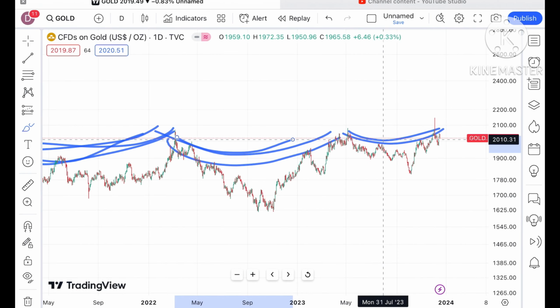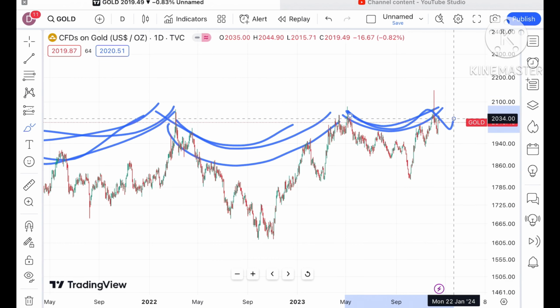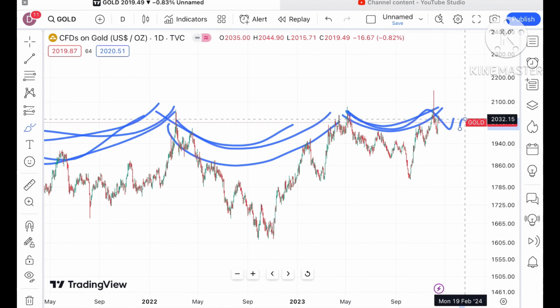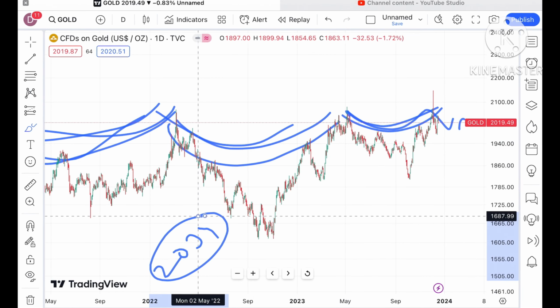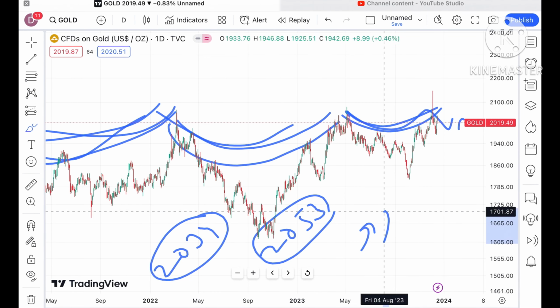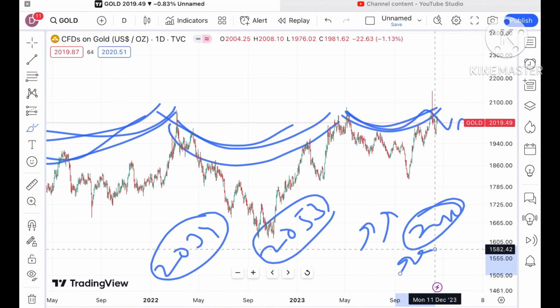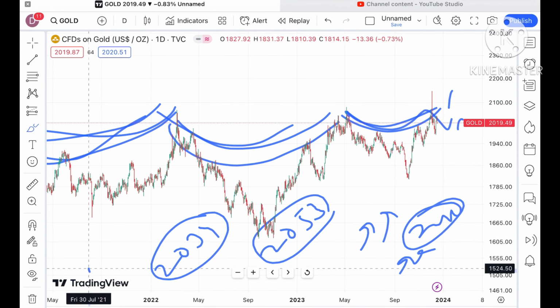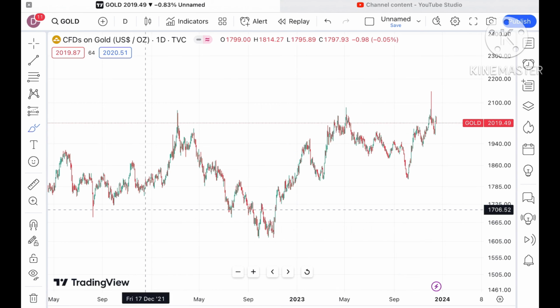Now if you look at this particular pattern, suppose the price keeps sustaining this level, then we can see further upside movement. The probability is higher that as soon as it starts going above a level of $2034, we will see further upside movement. If it starts going above a level of $2053, then there is a probability of moving towards $2080, and from there further upside movement towards a level of $2149. There are higher chances of going up.